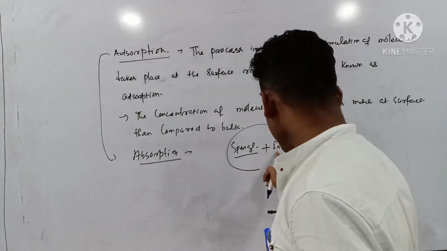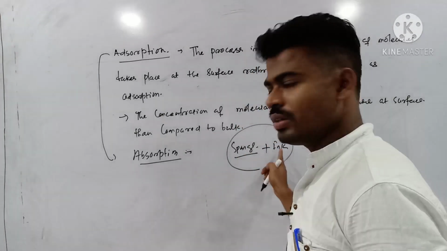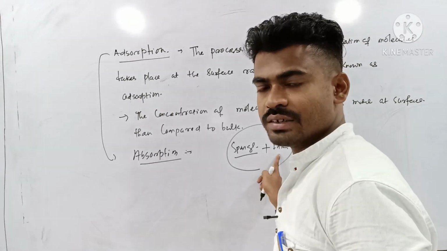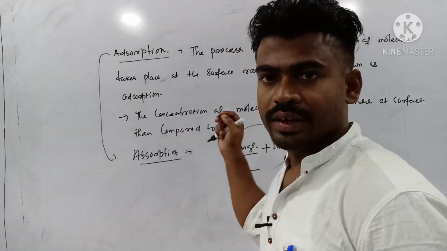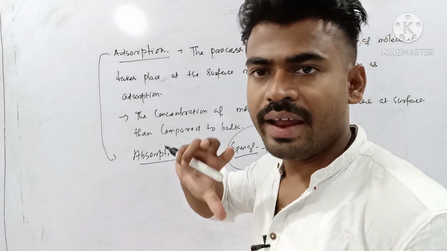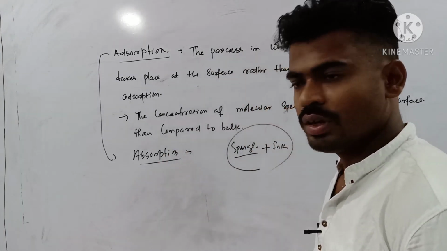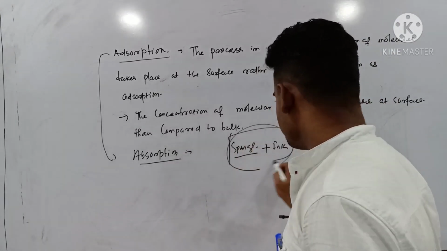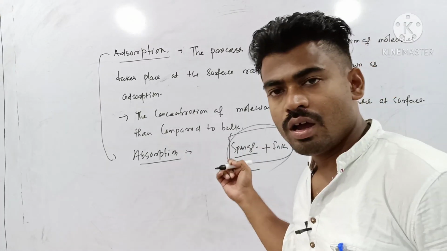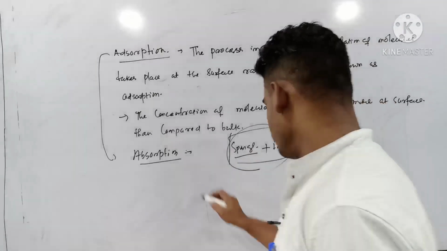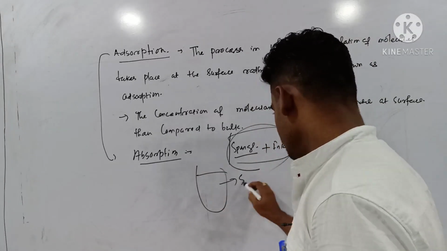No. The ink substance enters the entire bulk of the sponge. This is called absorption.